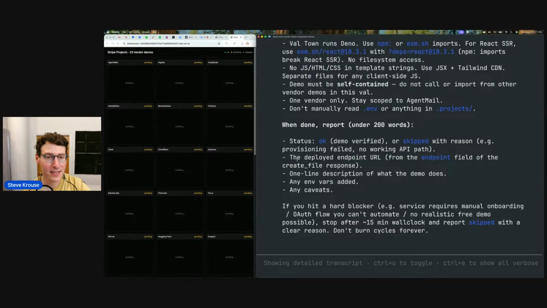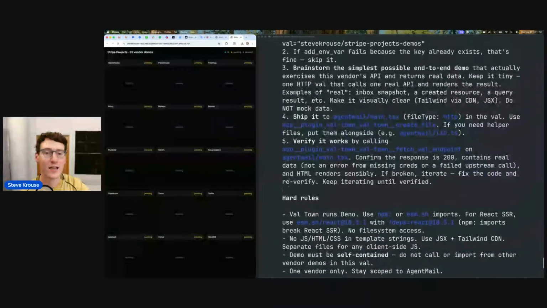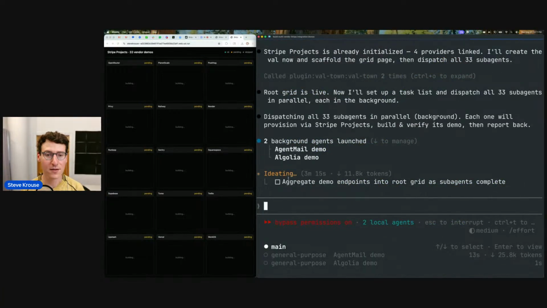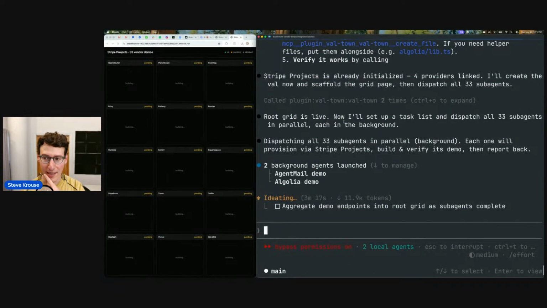All right, so it made this iframey thing to start, and now it's going to build. Where are we here? So the grid is live. It's dispatching all 33 sub-agents in parallel. So it dispatches each agent one by one. It dispatched this agent. Now it's dispatching this agent.